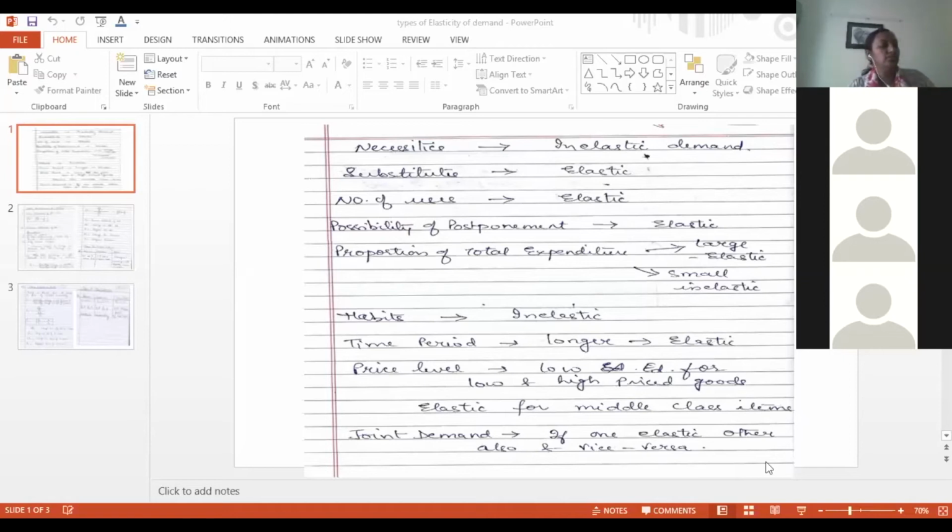Now, I told you there are other types of elasticity also. There are two other types of elasticity. Price elasticity of demand we have already done. One is income elasticity of demand, and the next one is cross elasticity of demand.